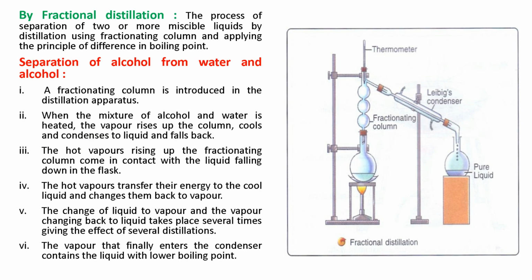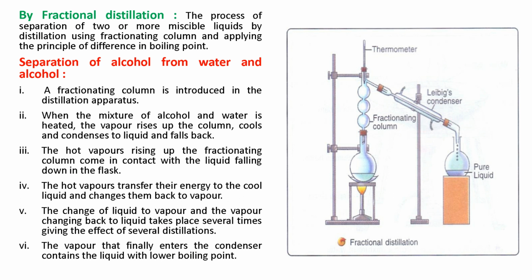Then we come to the next method, fractional distillation. This is the process of separation of two or more miscible liquids. This point is very important. When liquids are miscible, we use fractional distillation, and when liquids are immiscible, we use the separating funnel. So this is the major difference between when we use a separating funnel and when we use fractional distillation.